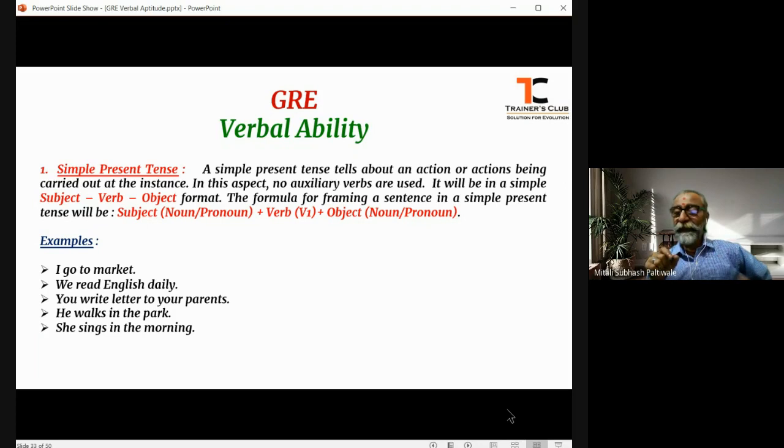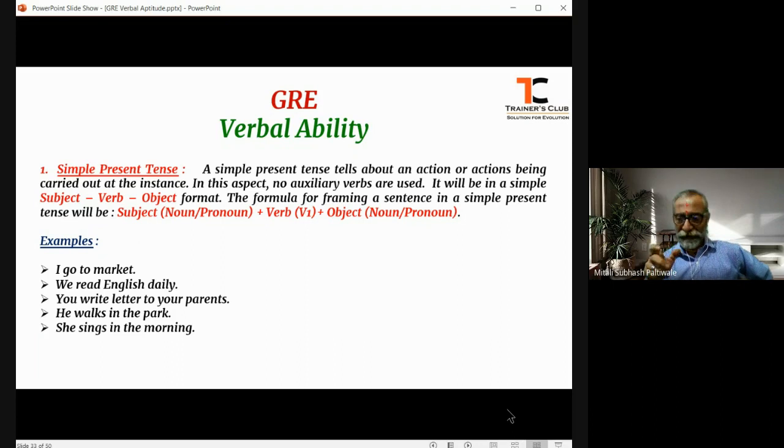It will be in the SVO format. That is subject, either a noun or a pronoun, plus the verb, that is the action verb, not any auxiliary or modal verbs, the action verb which will be in the V1 form, plus the object, again, a noun or even a pronoun.